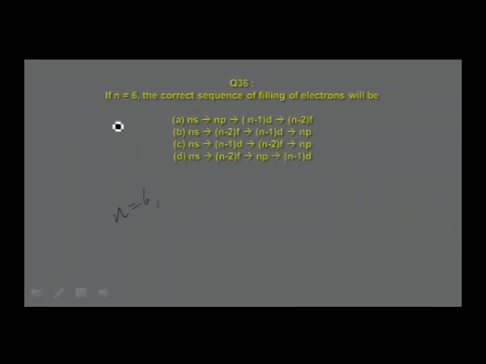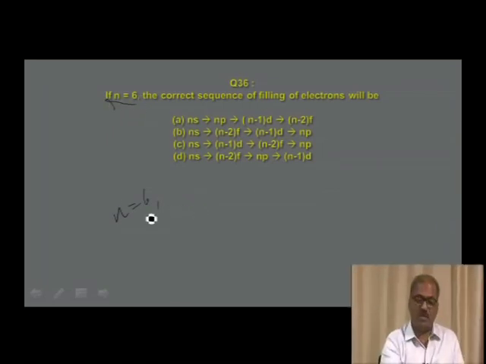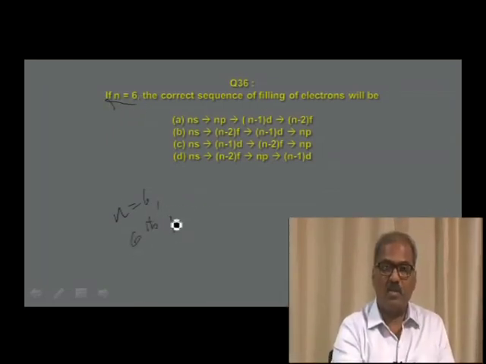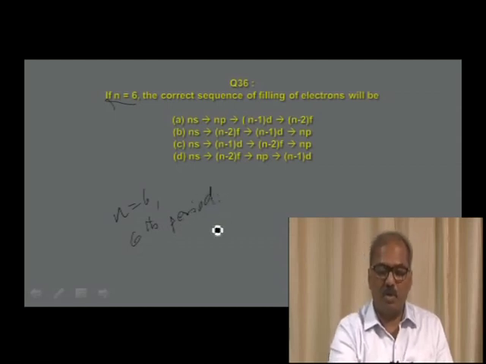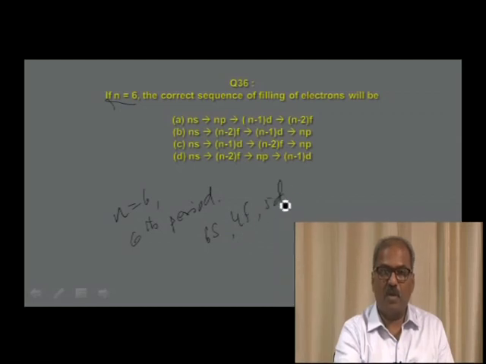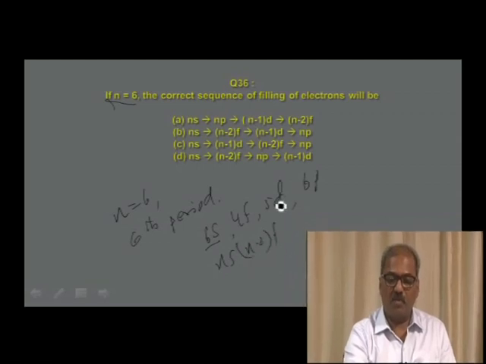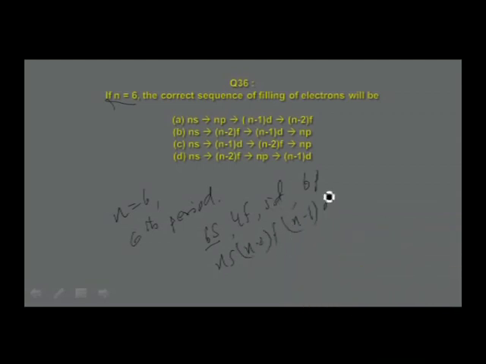So, if n is equal to 6, it means the sixth period. Which are the orbitals filled up in the sixth period? You remember, in the sixth period, the orbital that is first filled up is 6s, followed by 4f, followed by 5d, followed by 6p. So, if n is 6, that means ns, this will be n minus 2 into f, this will be n minus 1 into d, this will be np. Therefore, this order is found in this particular option.